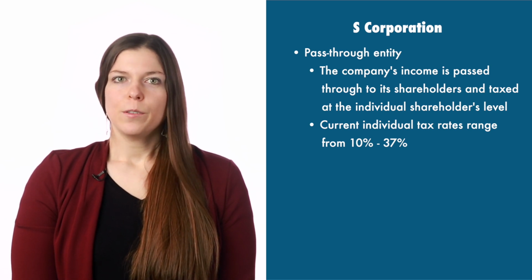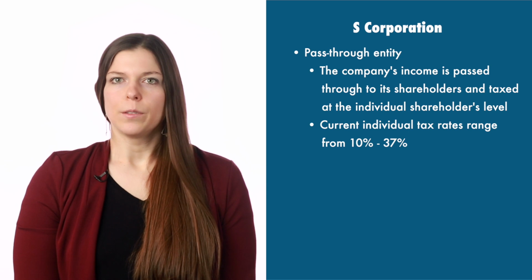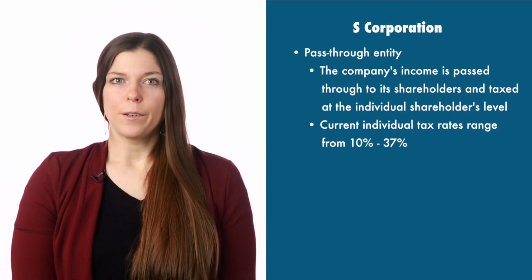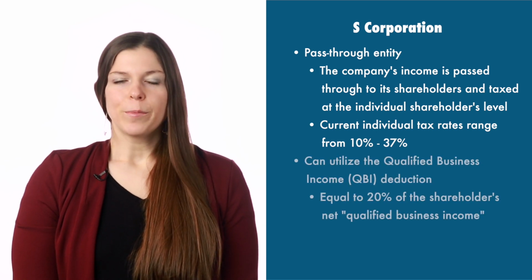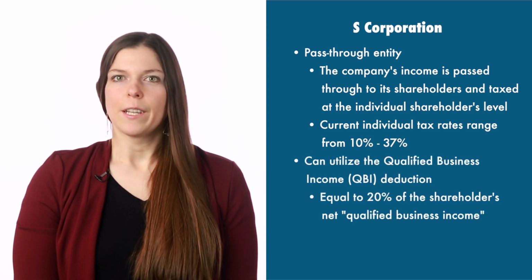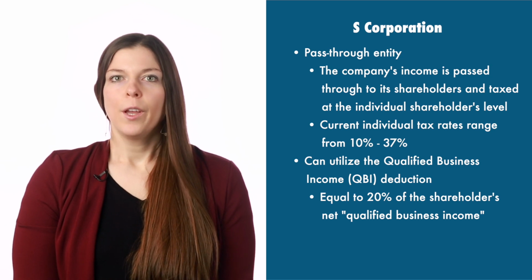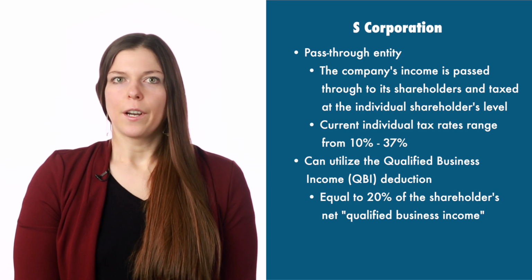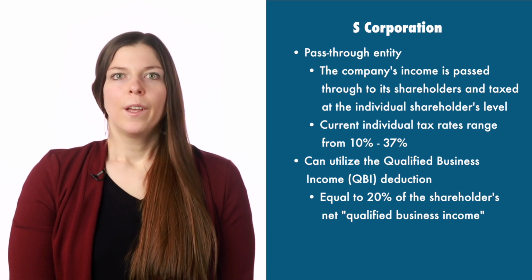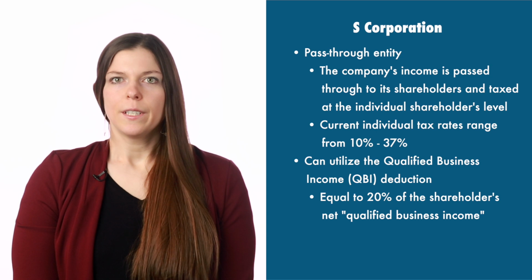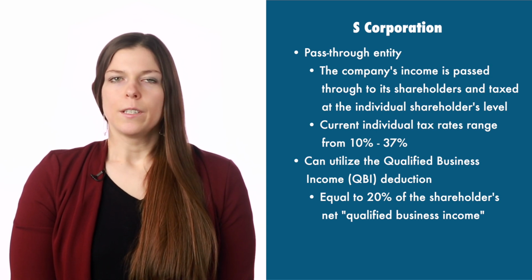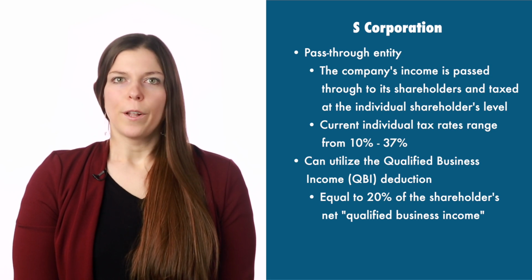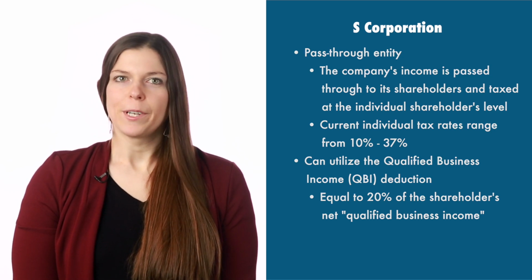A shareholder's individual tax rate can vary depending on that shareholder's tax situation in a particular year. Current rates range from 10 to 37%. However, S corporation shareholders may be able to take advantage of the qualified business income, also called QBI deduction, to help reduce the taxes they paid on their share of the S corporation's income. Qualifying S corporation shareholders can claim a QBI deduction on their individual tax returns equal to 20% of their share of the net qualified business income from the S corporation.